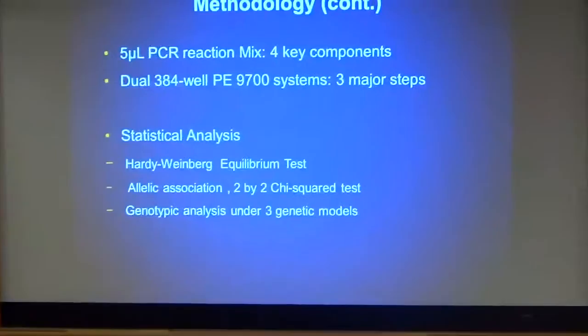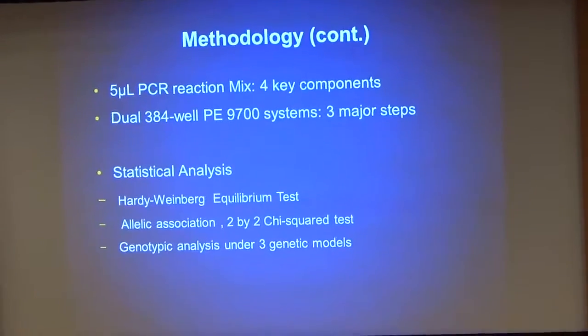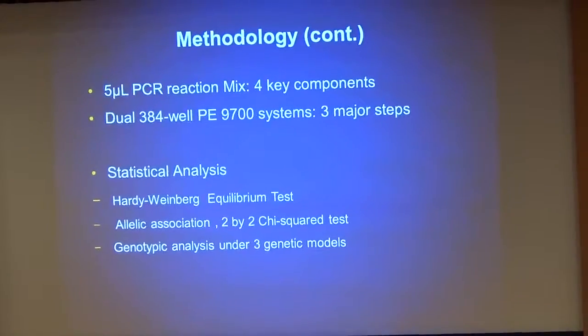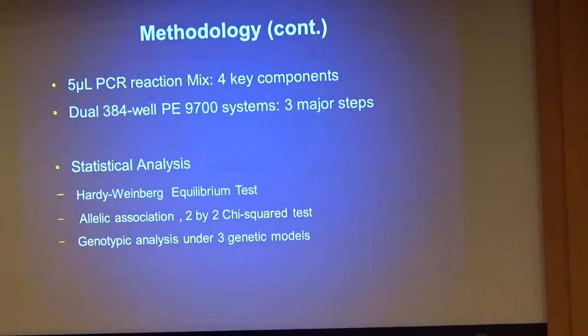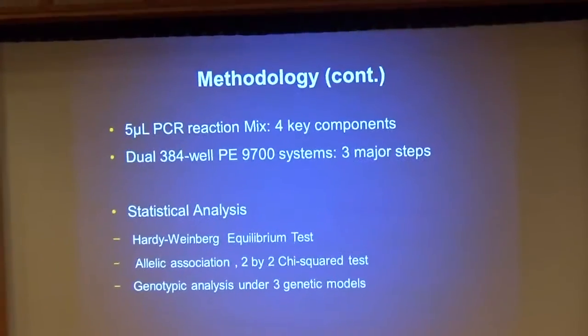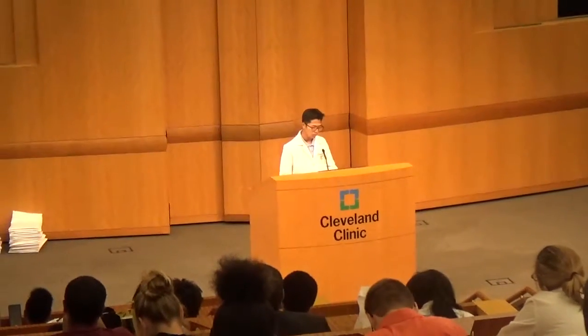After gathering the data from the TaqMan assay, we use several different tests to measure the randomness of the sample: the association of AF to alleles and the association of AF to the genotype using the Hardy-Weinberg equilibrium or HWE test, the allele association test and 2x2 chi-square test, and three genotypic analysis models: additive, common dominant, and common recessive models.